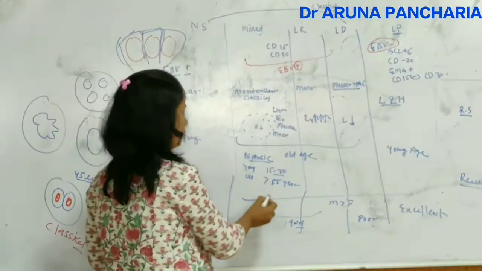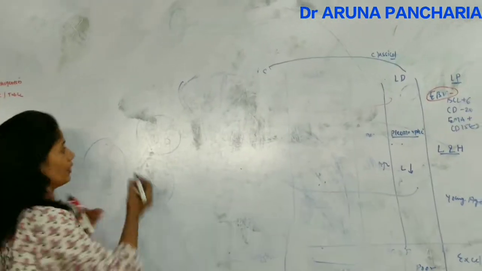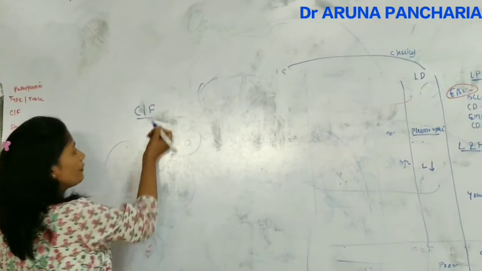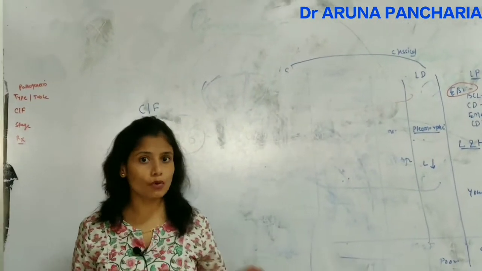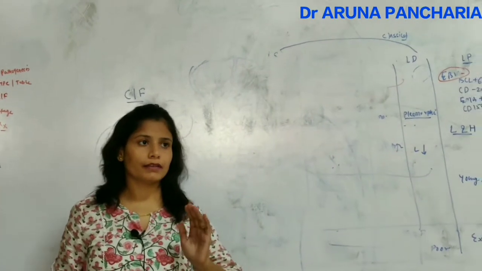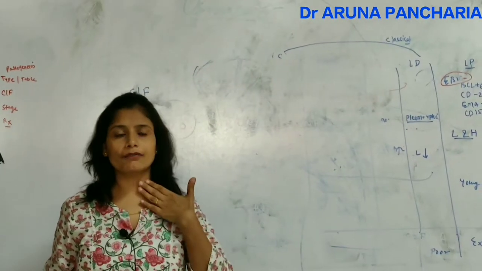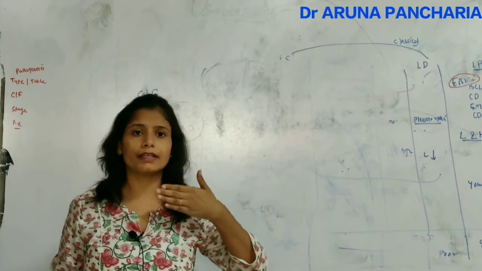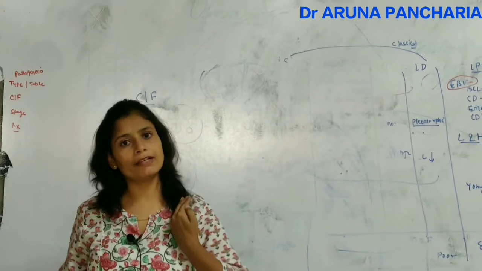Now coming toward the clinical features. How do they present? They present as painless lymphadenopathy. There is no pain in the lymph node, and the main difference between Hodgkin and non-Hodgkin lymphoma is that in Hodgkin lymphoma the involvement is in a stepwise manner, meaning one lymph node is involved, then the nearby lymph node is involved.